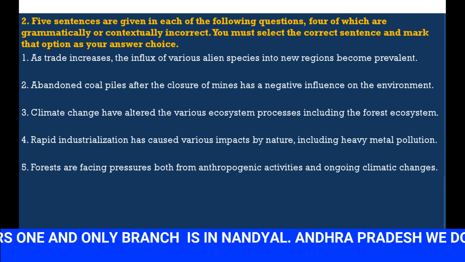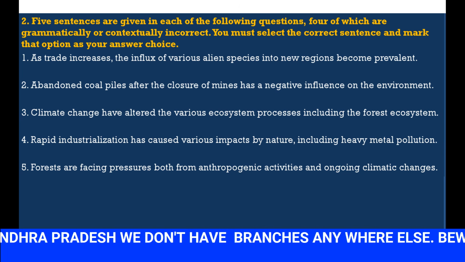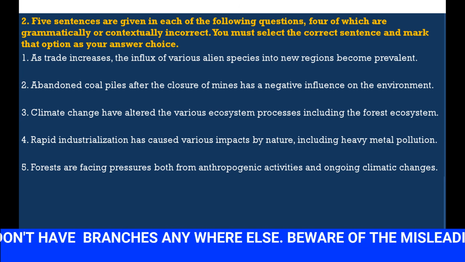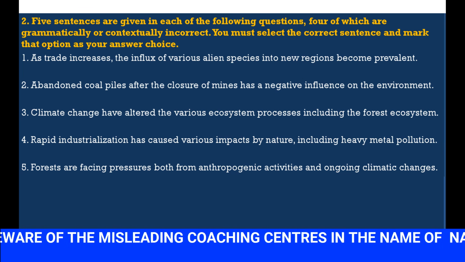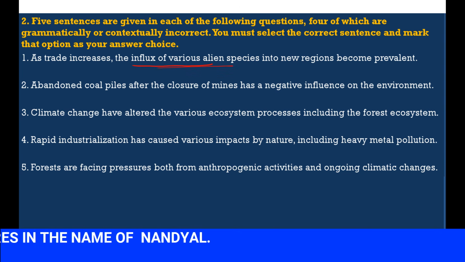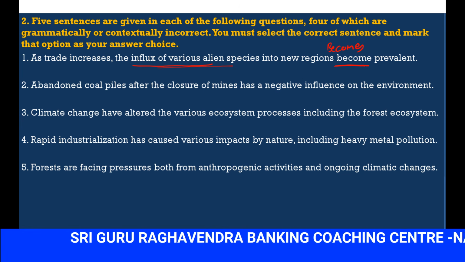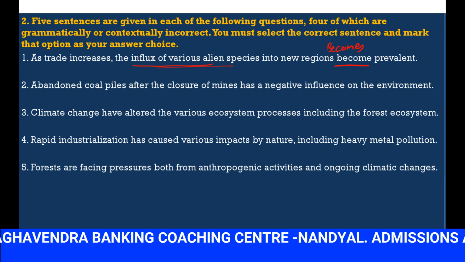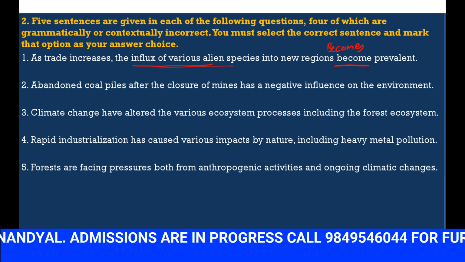Next thing. So here also there are five sentences, one might be correct, remaining all will be wrong. As trade increases, the influx of various alien species into new regions become prevalent. So influx of the various aliens. Influx is singular. We should not use become. We should use a singular verb. The singular verb is becomes. Become is a plural verb. So becomes is singular. Because influx is singular, we should use a singular verb.